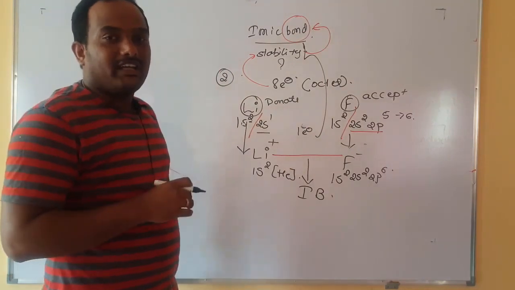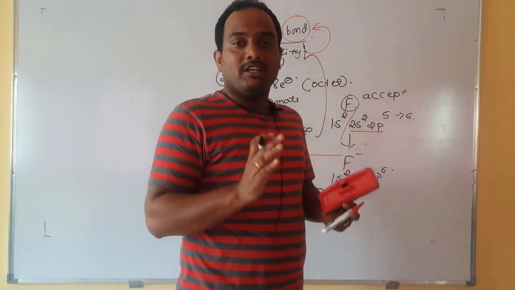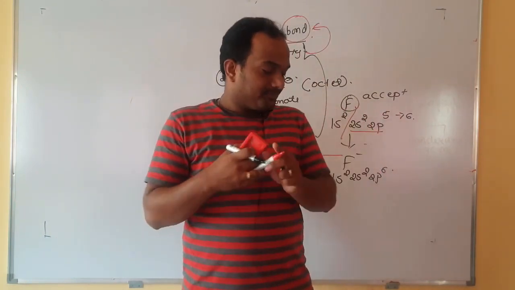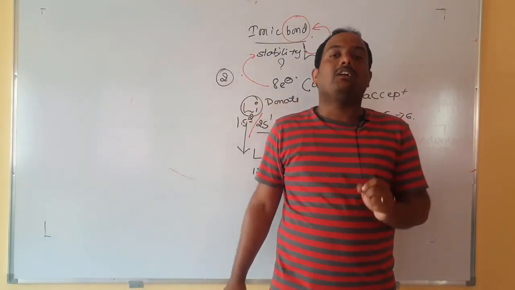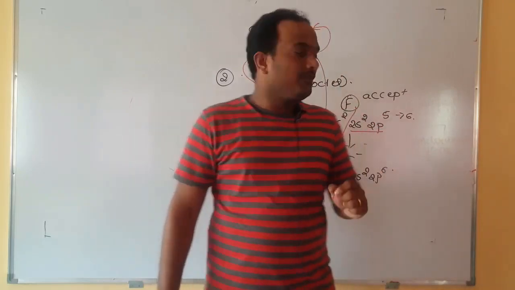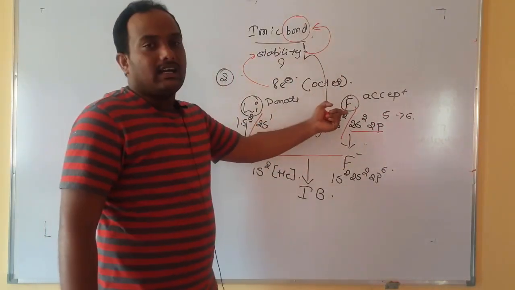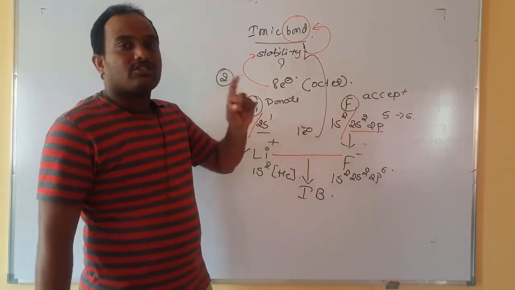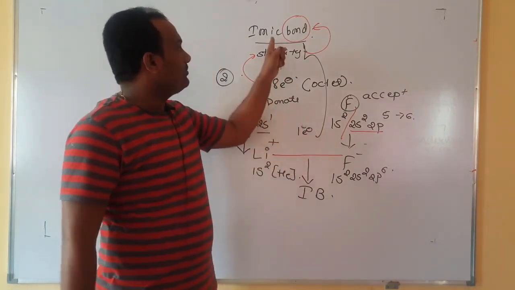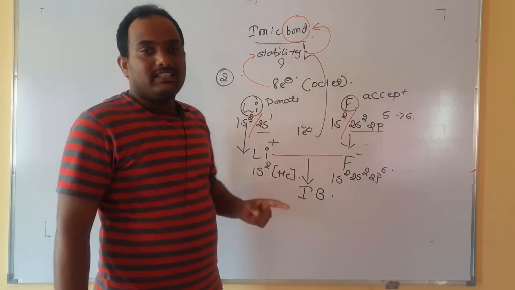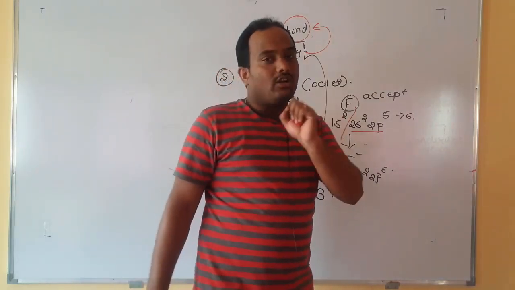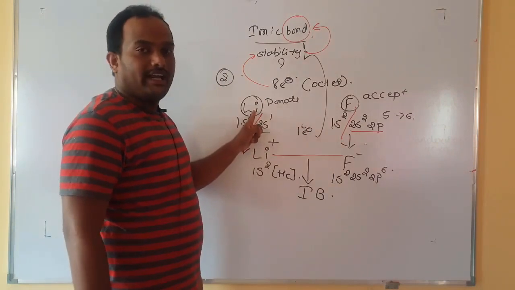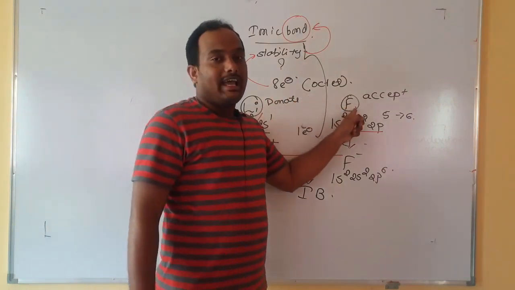Ionic bond. That's why if you look into the definition of ionic bond, you come to know that ionic bond is nothing but the complete transfer of one or two electrons from one atom to another atom, thereby the force of attraction, that is the electrostatic force of attraction, we call it as which bond? Ionic bond. This bond is comparatively stronger and it exists only when there must be someone to donate and there must be someone to accept.